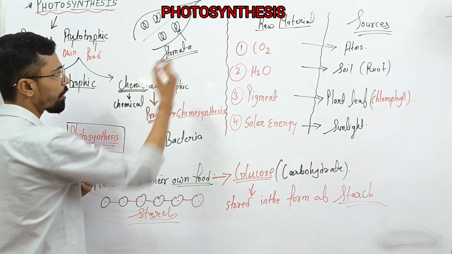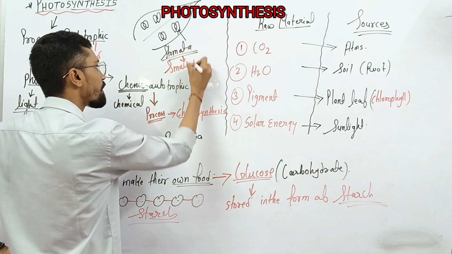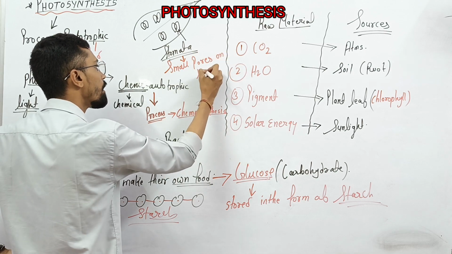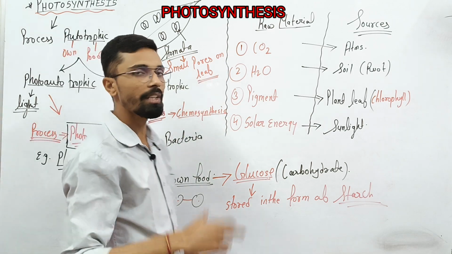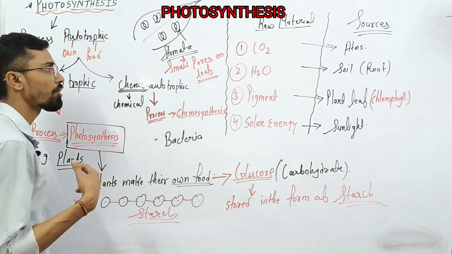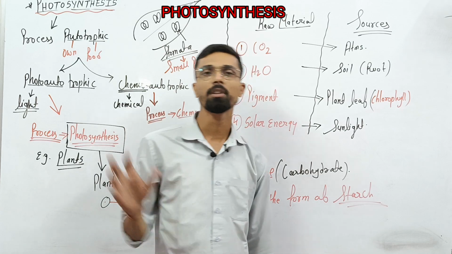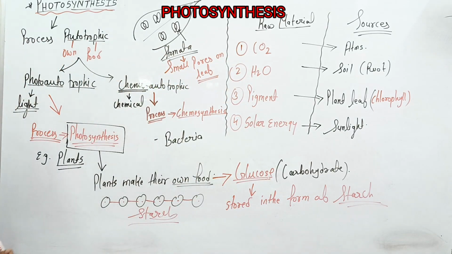So what is stomata? It's small pores on the leaf, that is called stomata, and which help in the exchange of gases, that will be CO2, O2, and along with that water vapor is also removed out from the leaf or plant. So this is all about the introductory part.